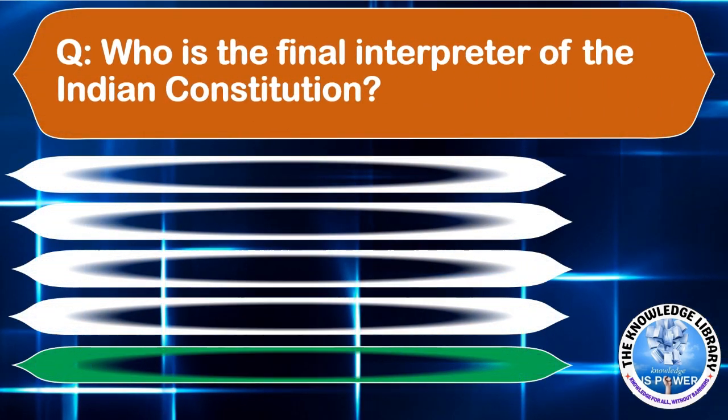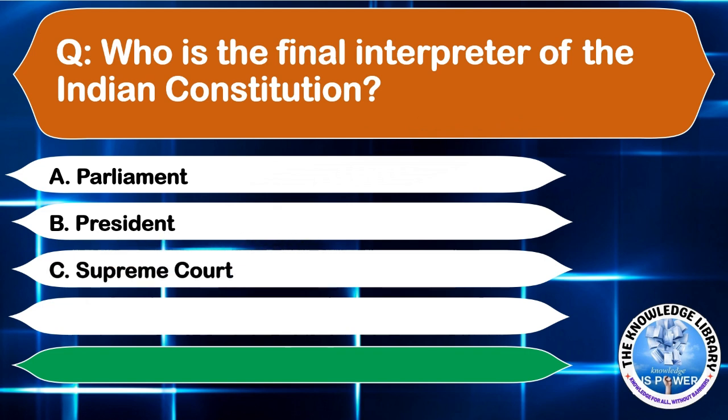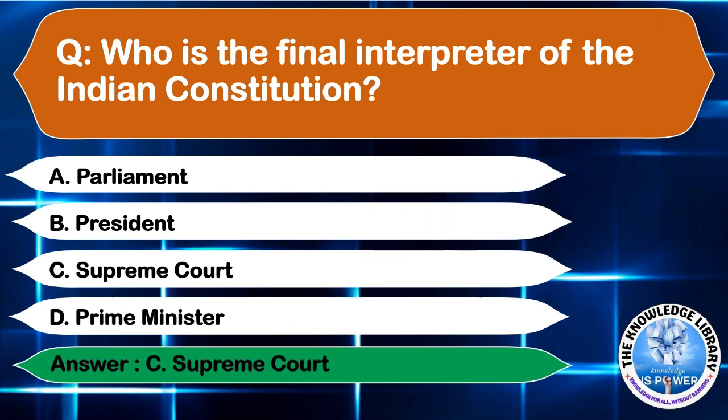Who is the final interpreter of the Indian Constitution? Option A, Parliament, option B, President, option C, Supreme Court, or option D, Prime Minister. The correct answer is option C, Supreme Court. Moving to the next question.